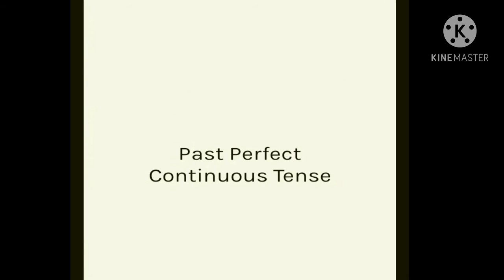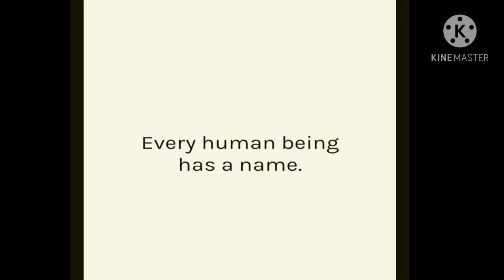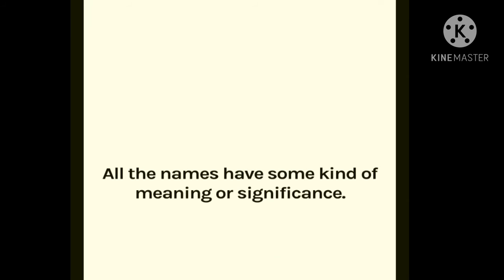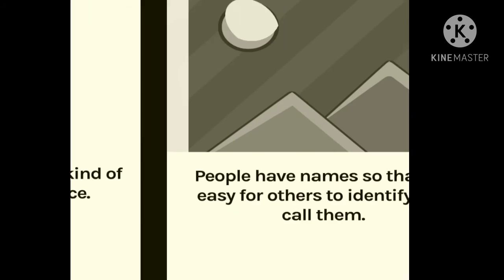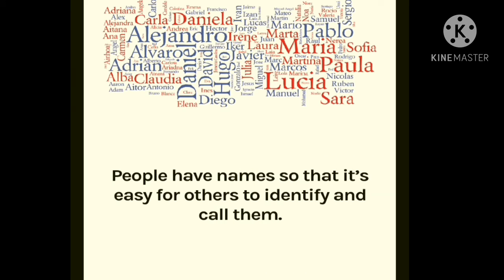Now students will turn towards the past perfect continuous tense. So every human being has a name. All the names have some kind of meaning or significance. People have names so that it is easy for others to identify and call them.